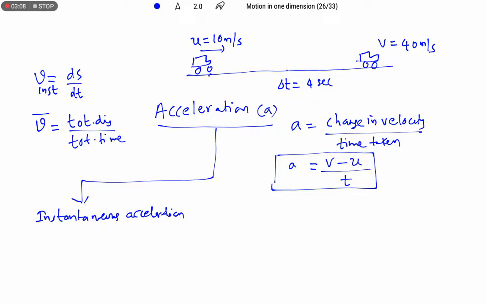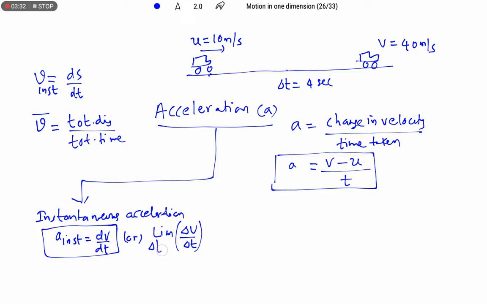We write it as dv by dt, the rate of change of velocity, or as the limit of delta v by delta t when the time interval approaches 0.